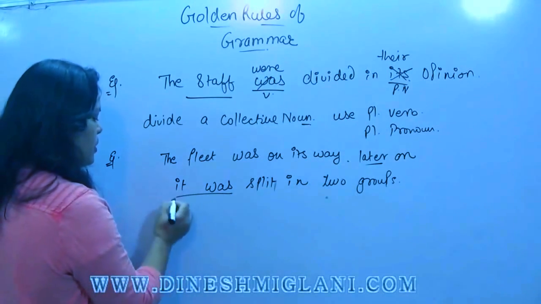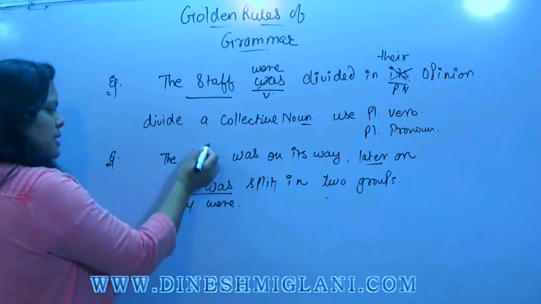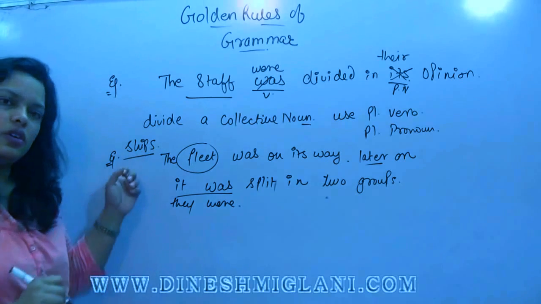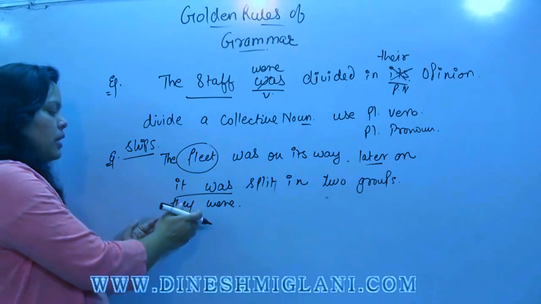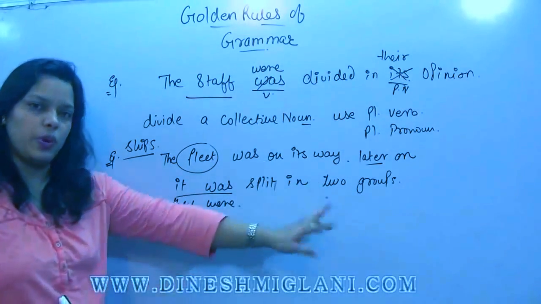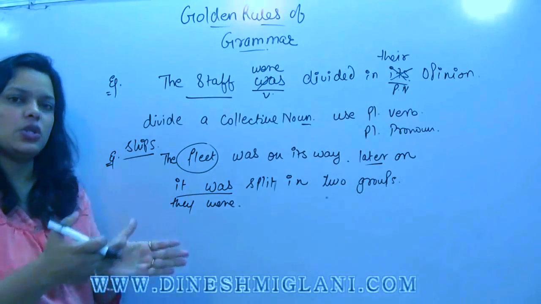Later on, they were. Fleet is a collection of ships, S-H-I-P-S. It is a collection of ships. So now we are talking about the division. They were split in two groups. Getting that? So you have to be very careful where the division is applied.